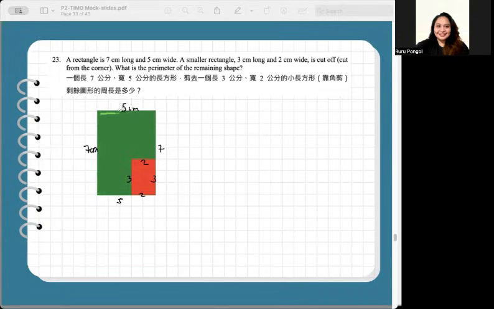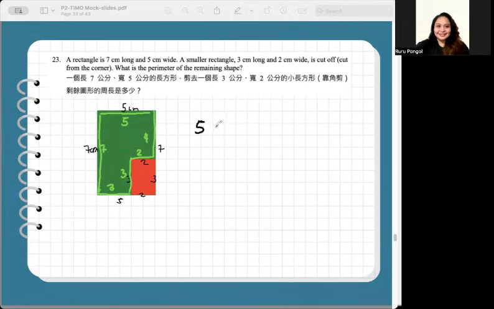So 5 centimeters, 7 centimeters. So I'll just copy 5, 7. And then this is 5 minus 2. So 3. This is 3 centimeters long also. Now this is still 2 centimeters long. But 7 minus 3 is now 4 centimeters long. So let's just add.